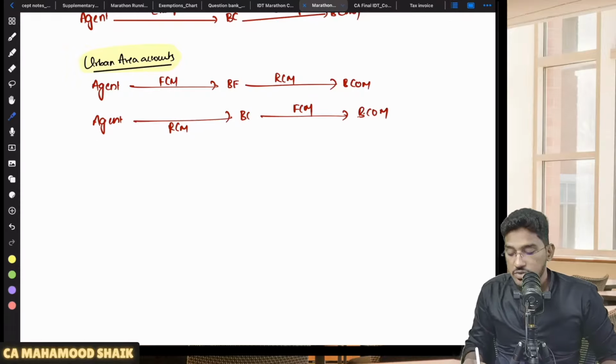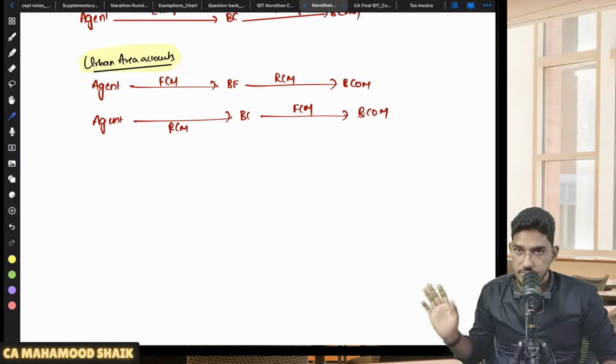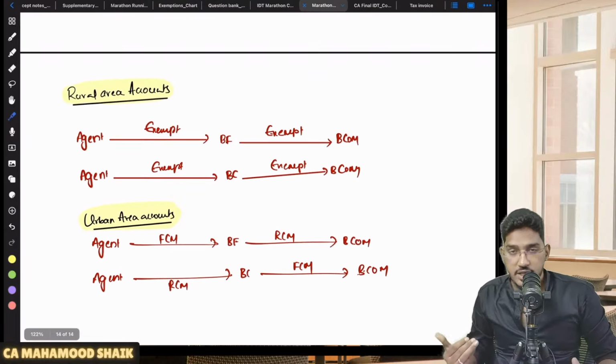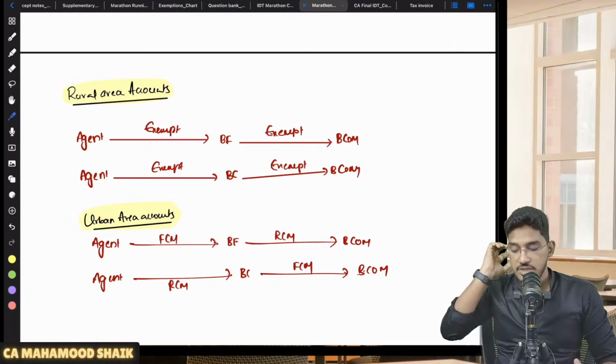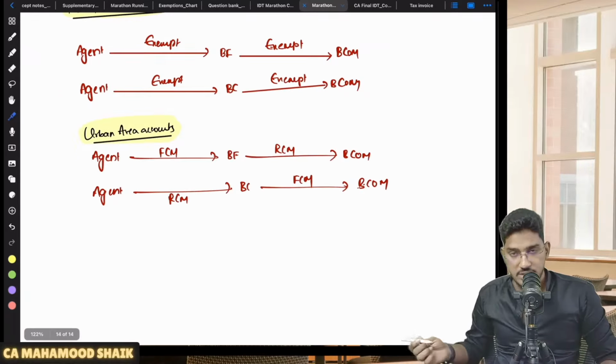Understood? Clear? So whatever we have read for business facilitator will be the exact reverse in the case of business correspondent. But one point here: in relation to rural area accounts, the services of everybody in this chain are exempted, and it will be taxable only in the case of accounts related to urban area. But here also, in a few cases RCM, in a few cases FCM.